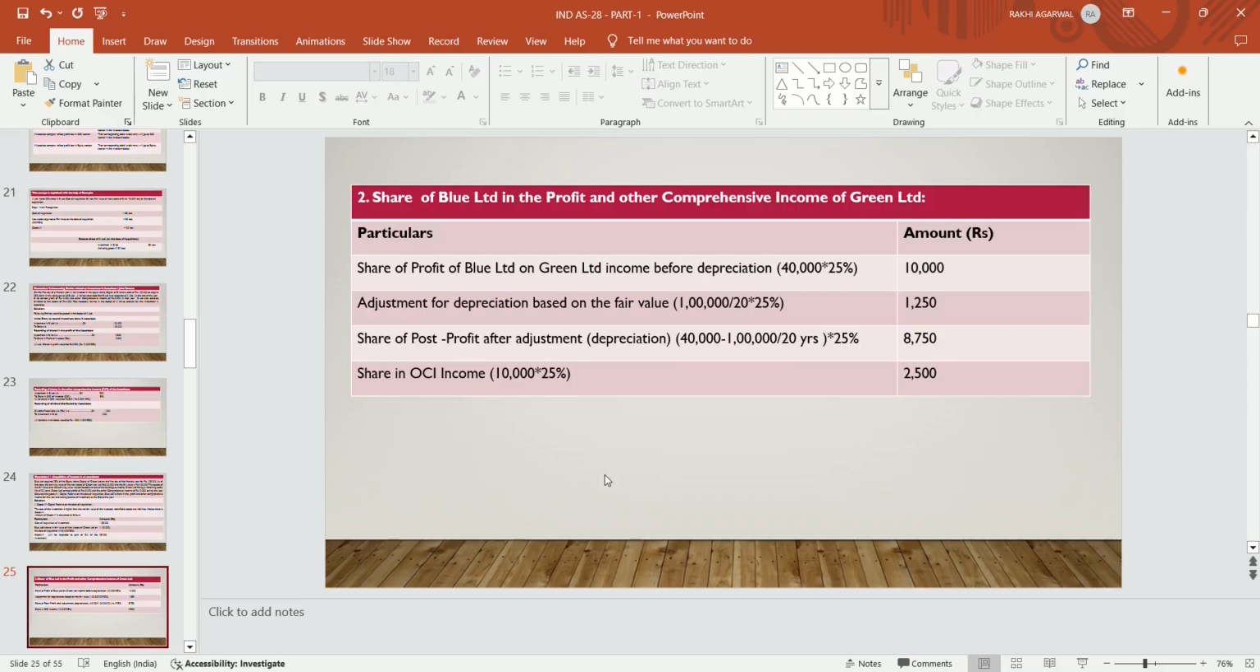Share of Blue Limited in the profits and other comprehensive income of Green Limited. Particulars, amount in rupees. Share of profits of Blue Limited in Green Limited, income before depreciation, 25% of 40,000 becomes 10,000.